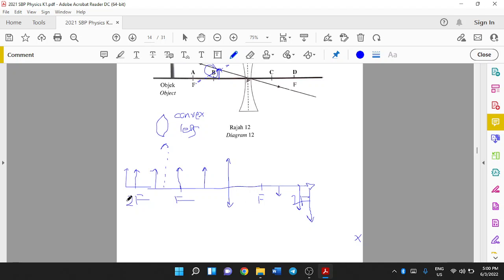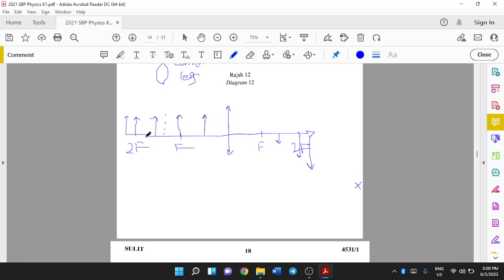So let me introduce you a formula. You see SIR. This is case 1, SIR, when your object is further from your 2F.